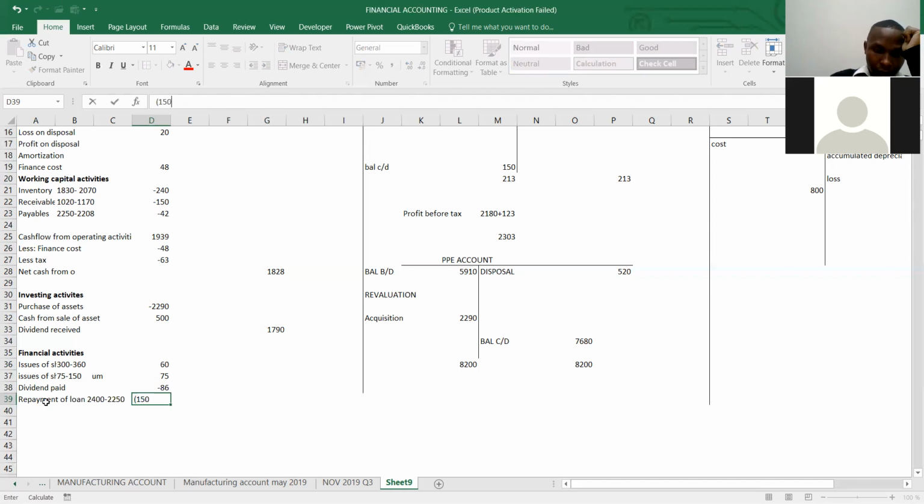That is cash outflow. Now you can add for me and give me the total for financing activities. 199.